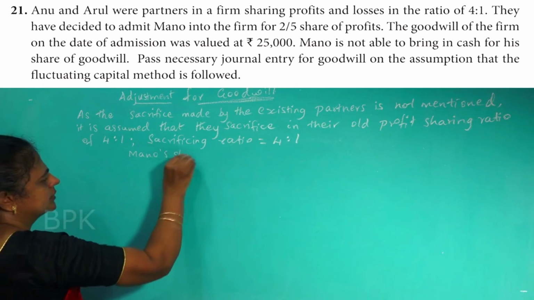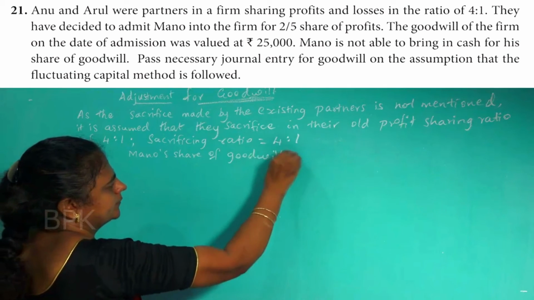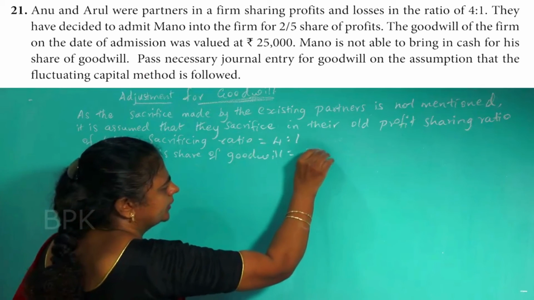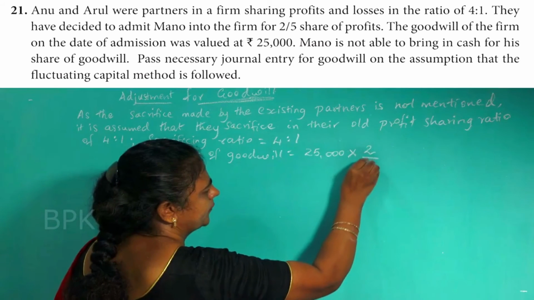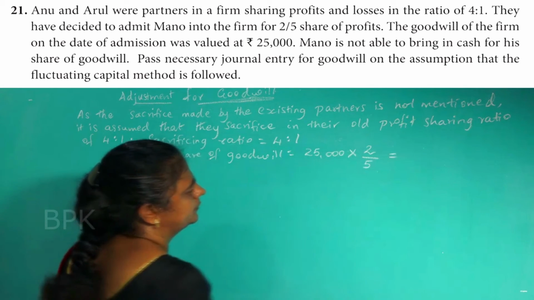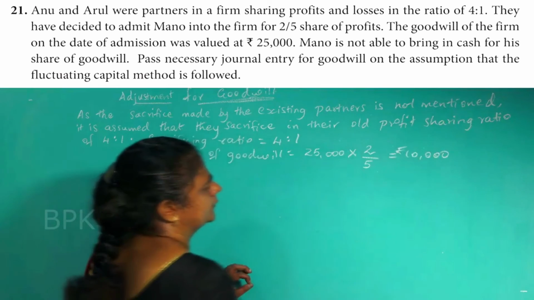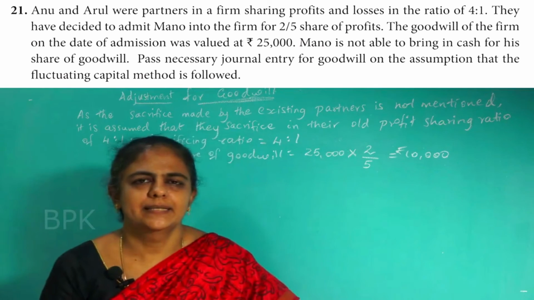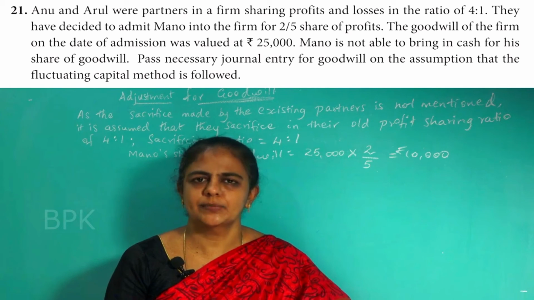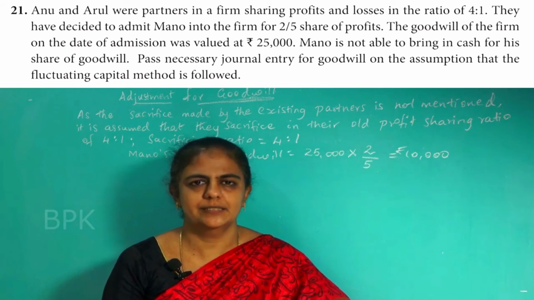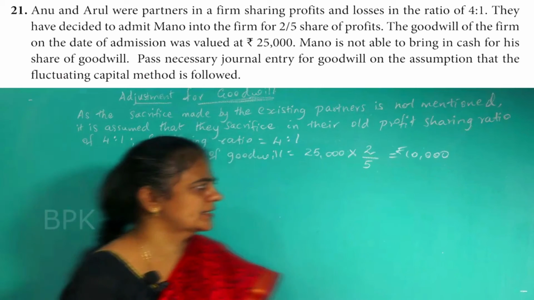Mano's share of goodwill is equal to, total goodwill is 25,000 at the time of admission. Mano's share is 2/5. So that will give you 10,000 rupees. But in the previous sum, the new partner was bringing cash for his share of goodwill. But in this question Mano is not bringing any cash for his share of goodwill. So what will be the journal entry for that?